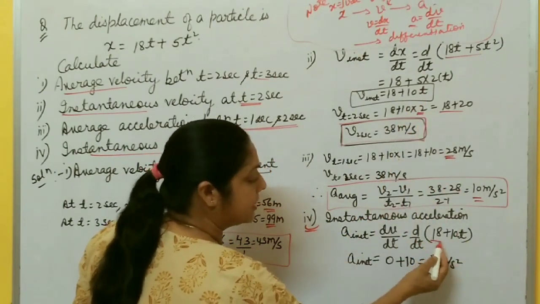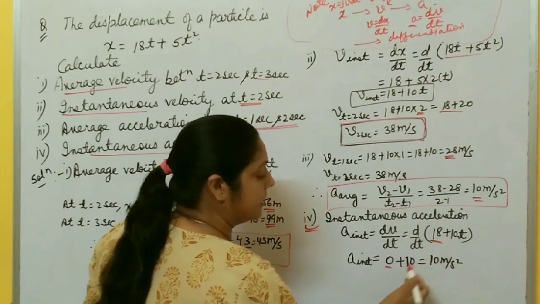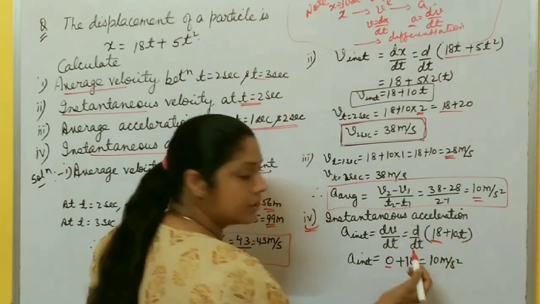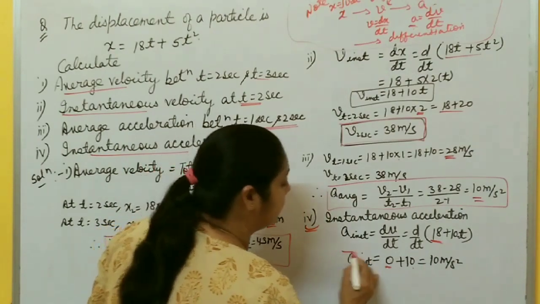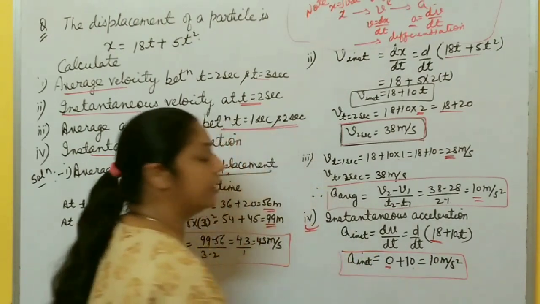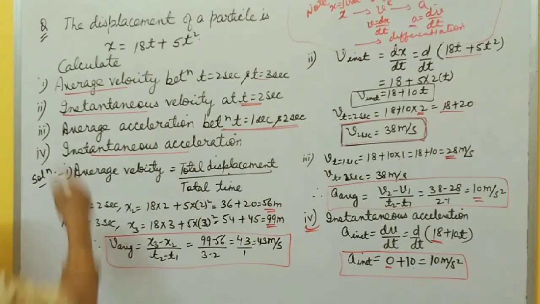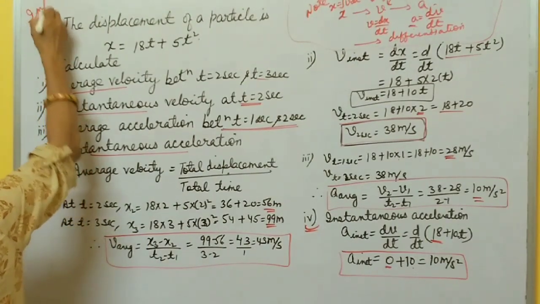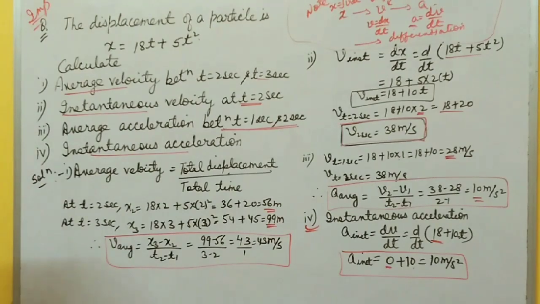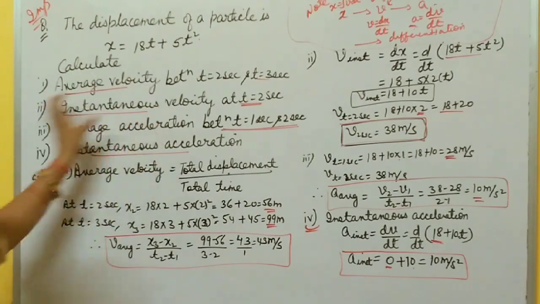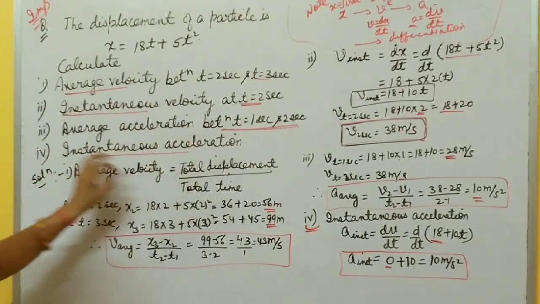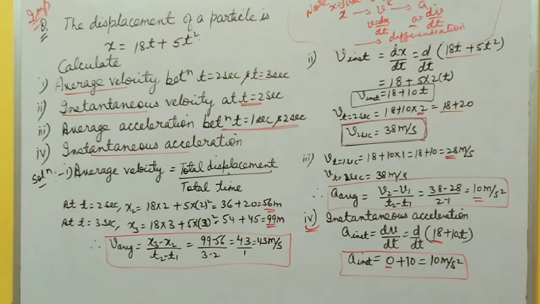So differentiation of this 18 is 0, since it is constant. The 10 is constant outside, differentiation of t is 1, 0 plus 10 is 10 meter per second square. In this way you calculate instantaneous acceleration. So this question is very, very important. In this question we cover all the formulas: average velocity, instantaneous velocity, average acceleration, instantaneous acceleration, everything. Please take a screenshot.